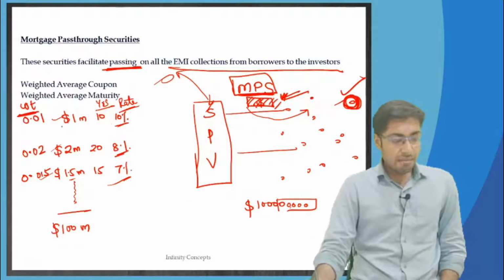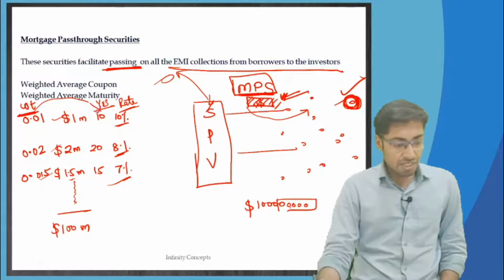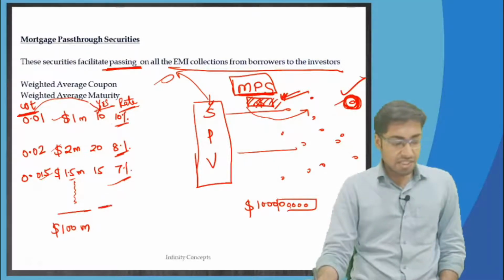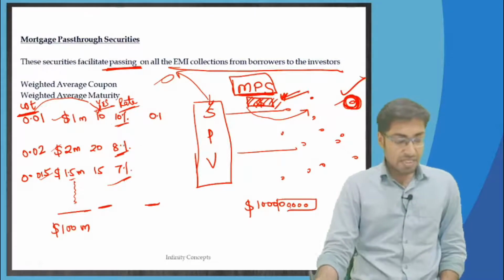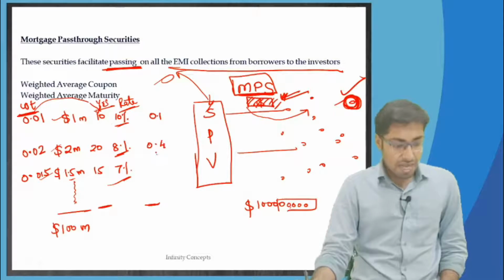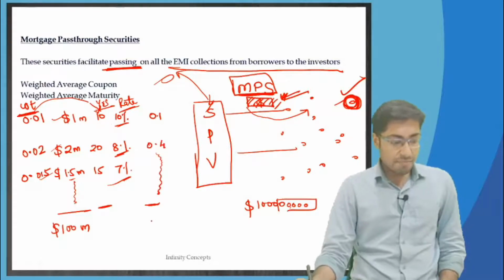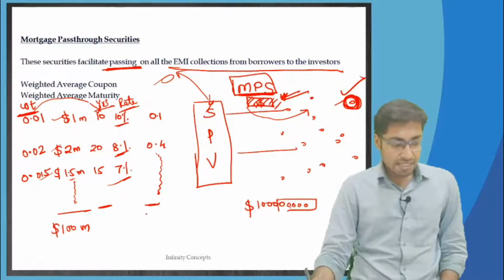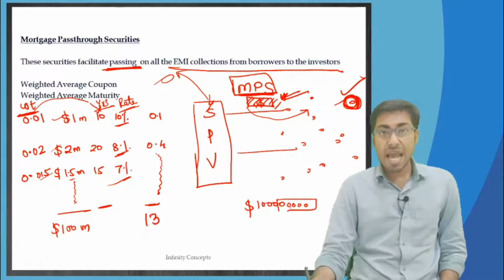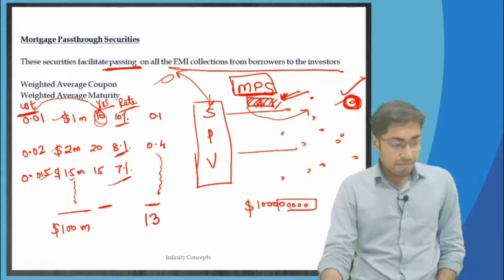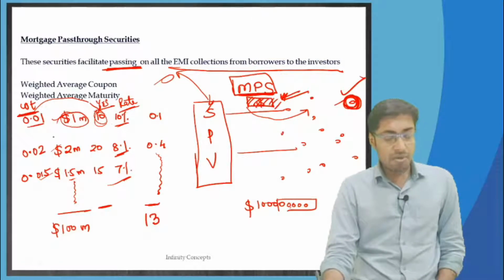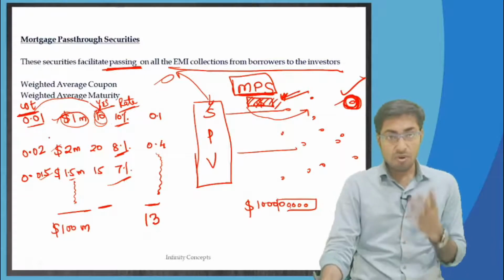Now this weight multiplied by the number of years will give me the weighted average maturity. Like 0.01 into 10 is 0.1 year, and so on; 0.02 into 20 years is 0.4. Likewise, when you do it for all, you come to, say for example, 13 years as the weighted average maturity. The weights come from the amount of loan that we have given for buying the home.